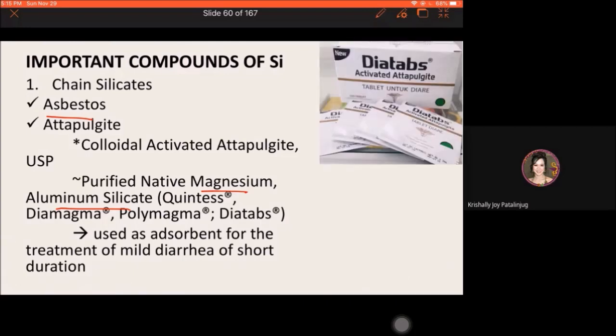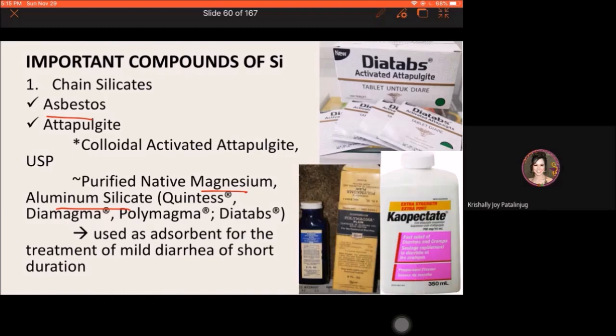What is it for? This is indicated for the treatment of mild diarrhea. It is very good for fast relief of mild diarrhea because it is stated here that its duration of action is short, which means a faster onset of action. So it offers fast relief in treating mild diarrhea. Why can it be used for mild diarrhea? Because it has adsorbent property.